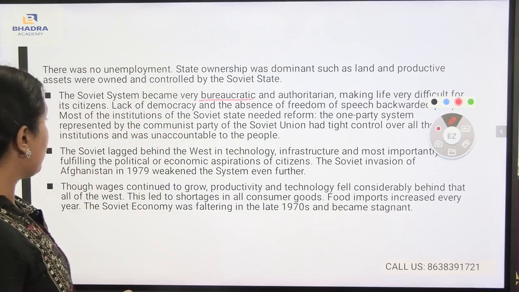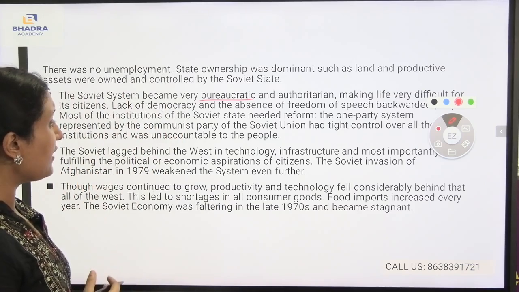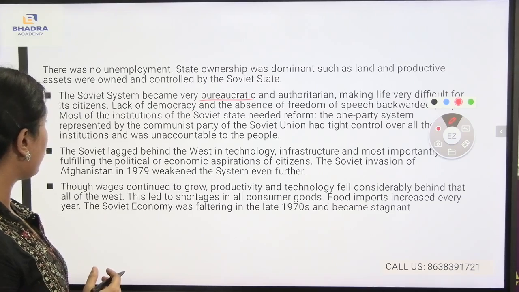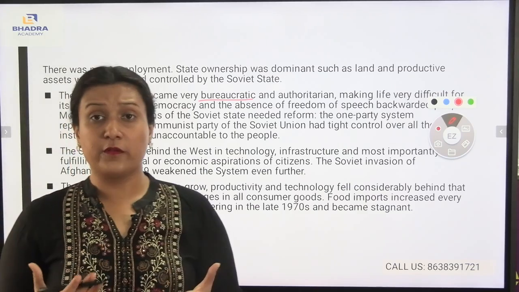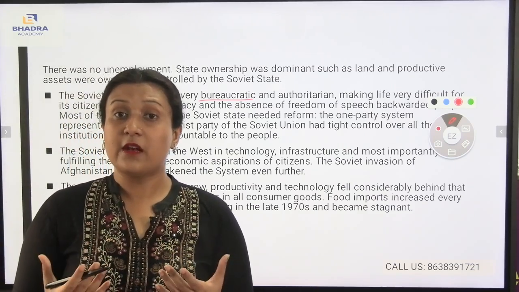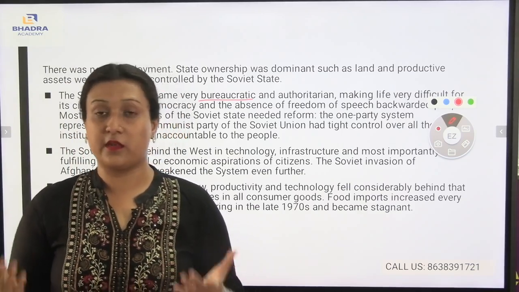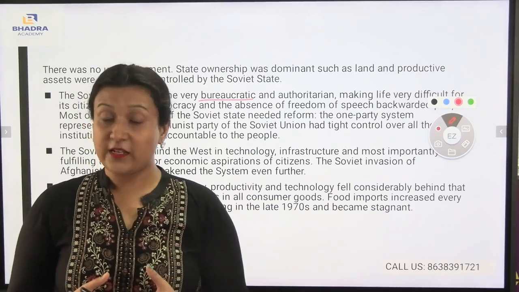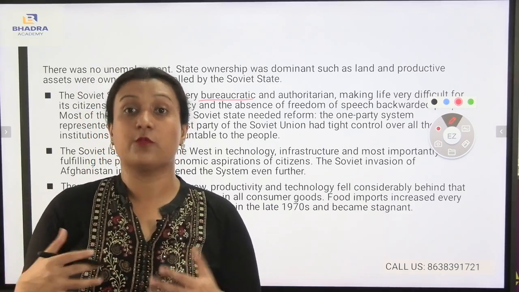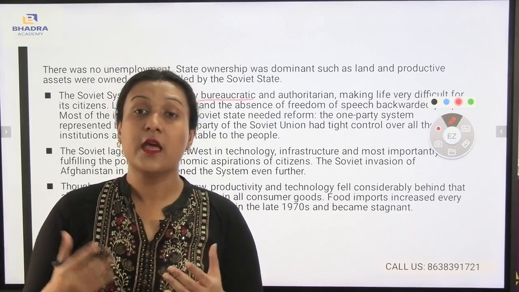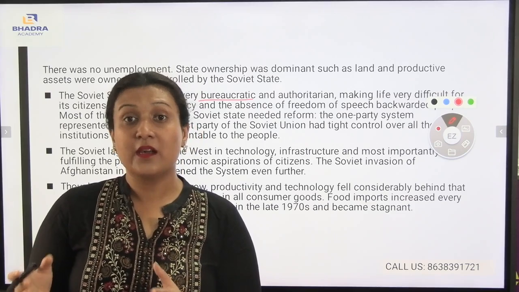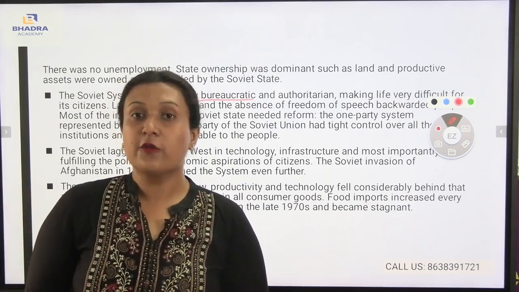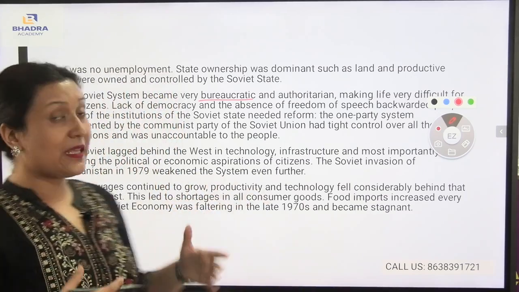The Soviet Union lagged behind the West in technology, infrastructure, and most importantly in fulfilling the political and economic aspirations of citizens. The Soviet invasion of Afghanistan in 1979 weakened the system even further. Now, in what way were they lagging behind? In technology. The USA was technologically advanced, and the countries in the West were also technologically advanced, but the USSR was lagging behind because the technology was not advancing. As a result, politically and economically they were moving backward.